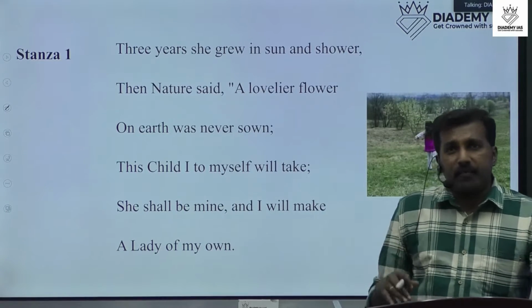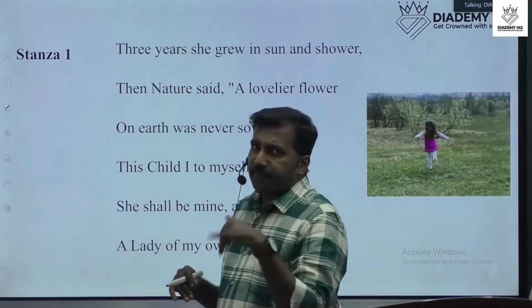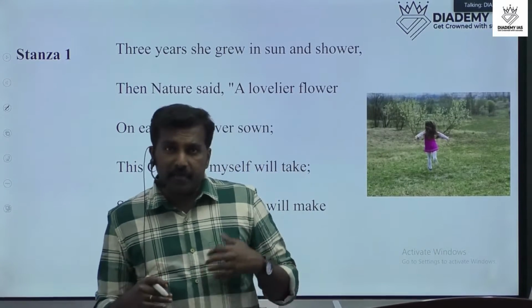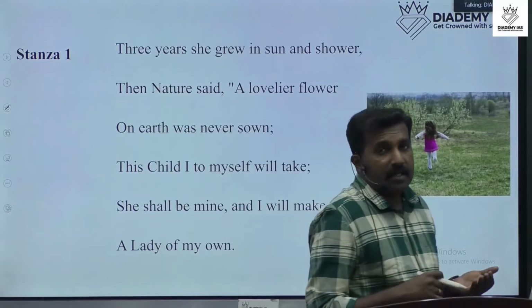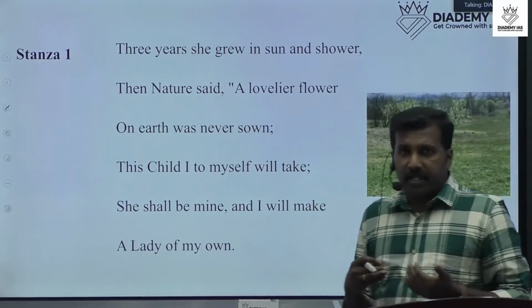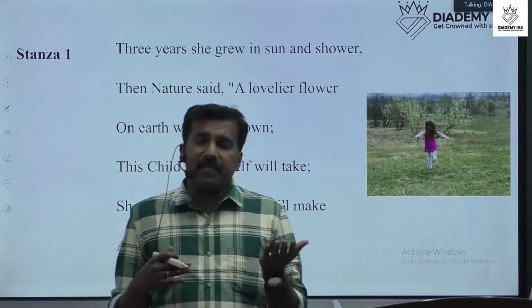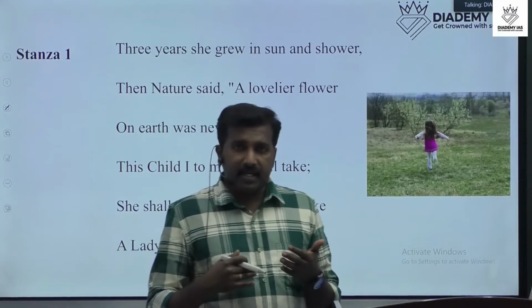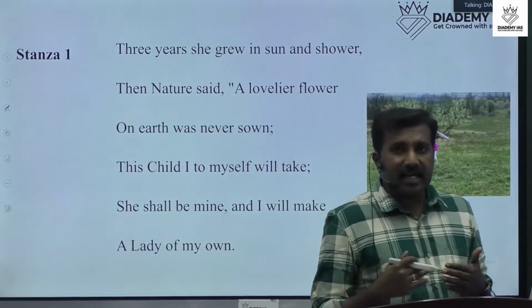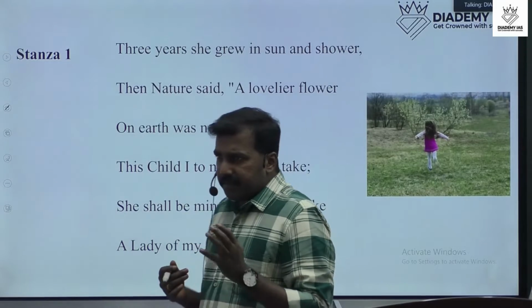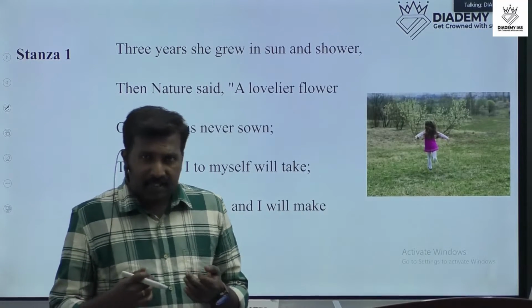Lucy was dead, but after her death the poet William Wordsworth mentions his thoughts, her beauty and her connections. She was living in a remote area, and nobody realized her beauty and character. All these are the important themes in that poem.